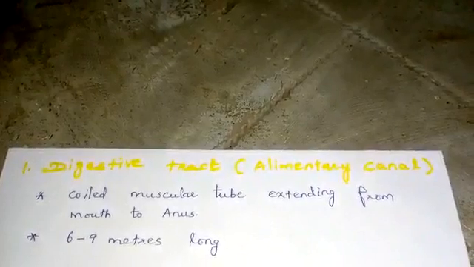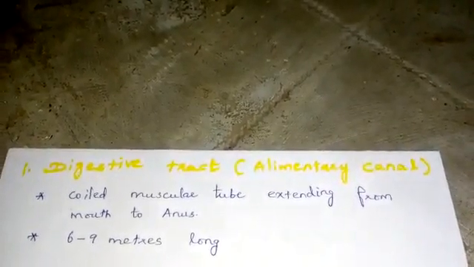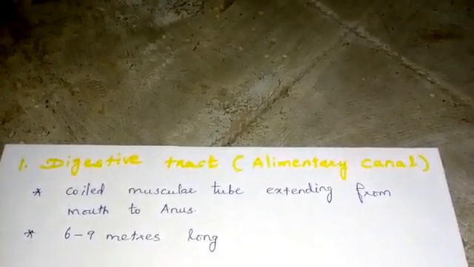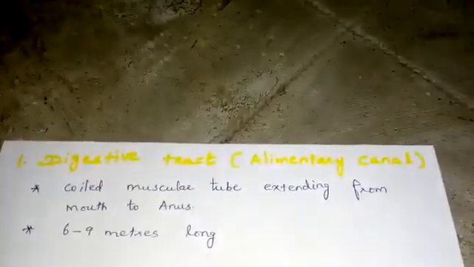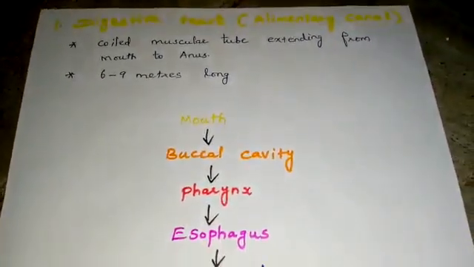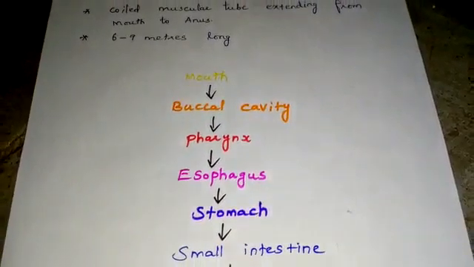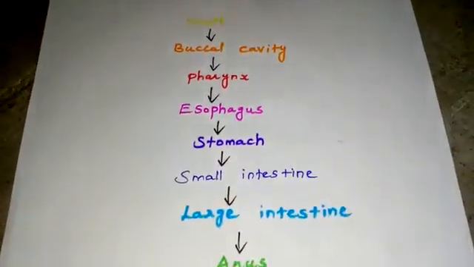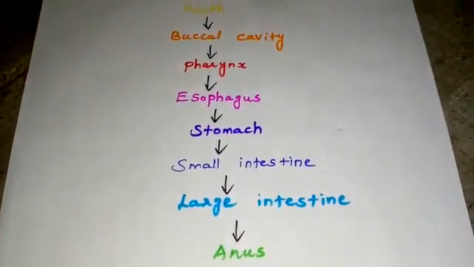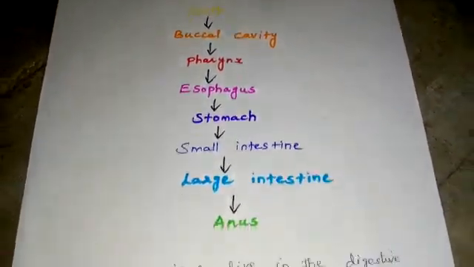It is about 6 to 9 meters long and consists of many specialized divisions arranged sequentially. These are mouth, buccal cavity, pharynx, esophagus, stomach, small intestine, large intestine and anus.